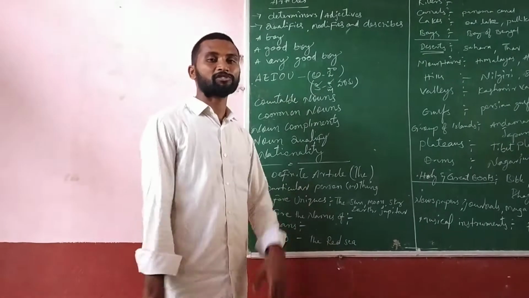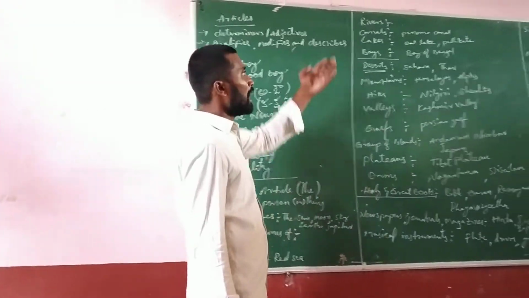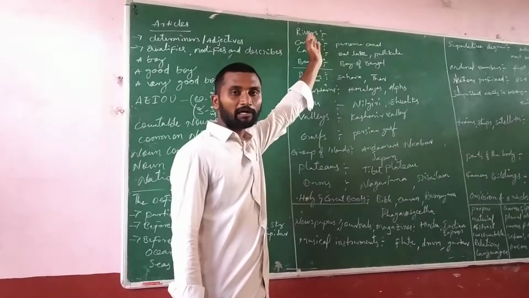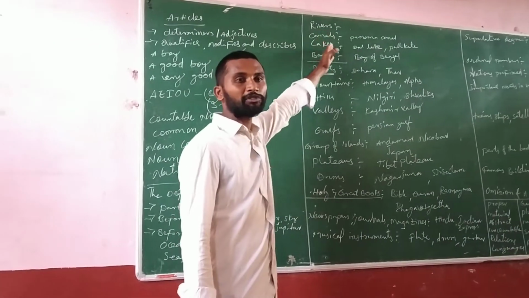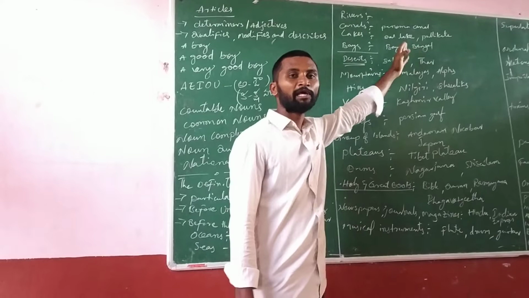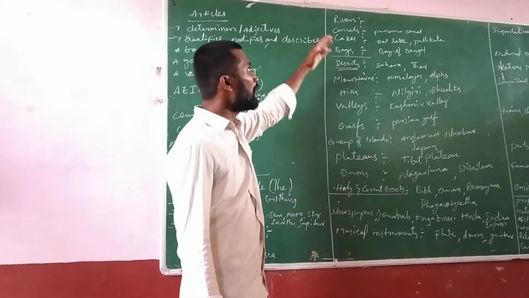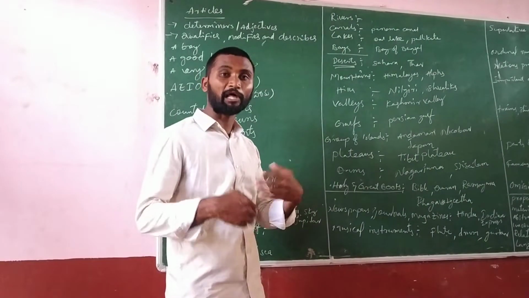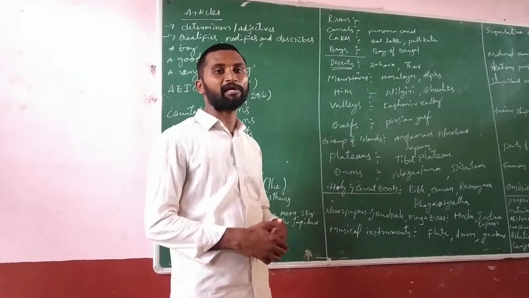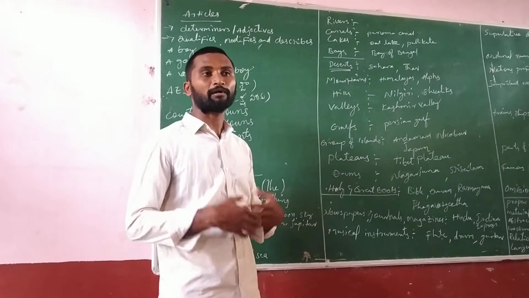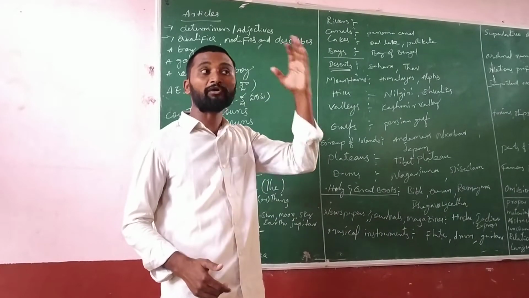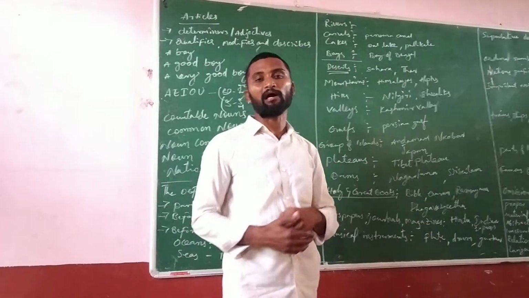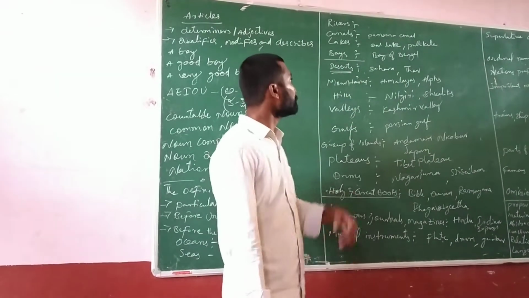Before the sea also we can use the. And before the rivers, the Ganga river, the Krishna river, the Yamuna river, in that also you can use it. And before the canals, the Panama Canal, the Kakatiya Canal, there are so many canals. If you want to talk about a particular canal, then you can go for the.